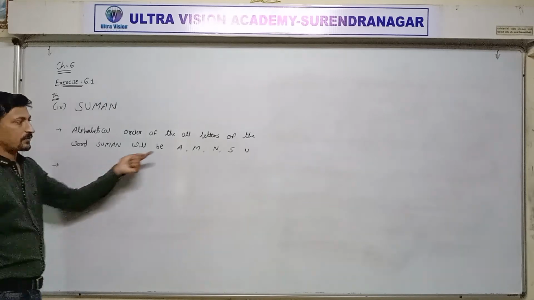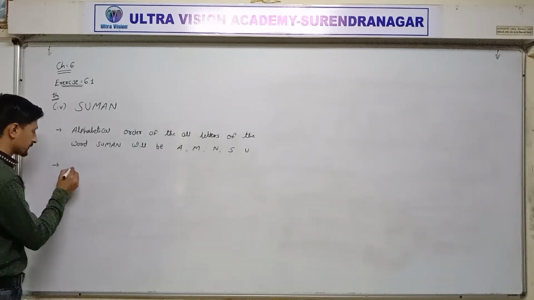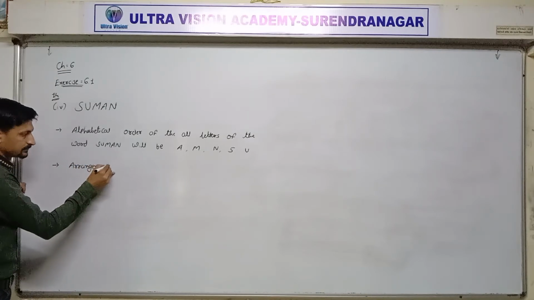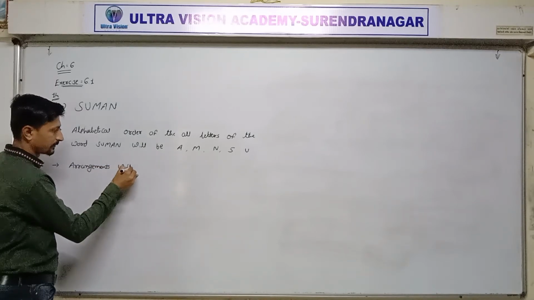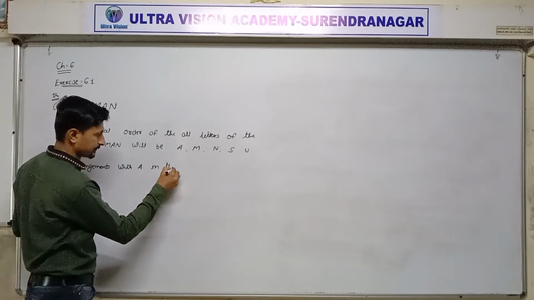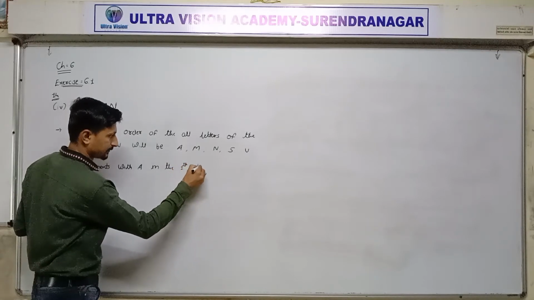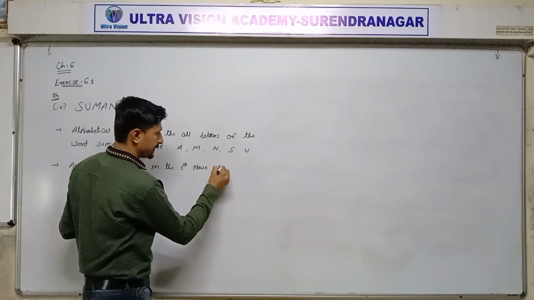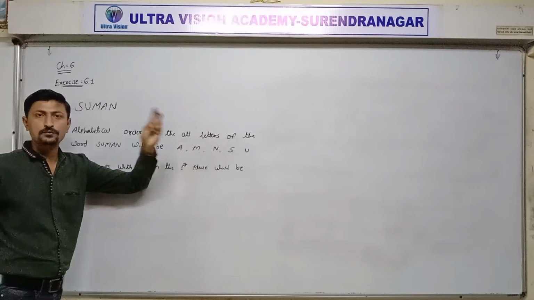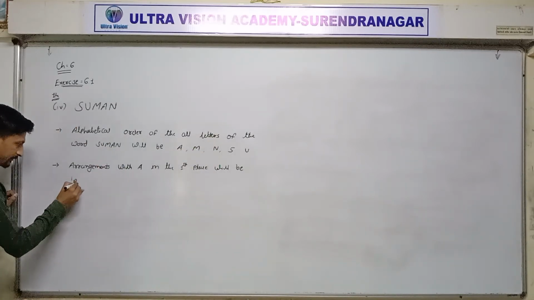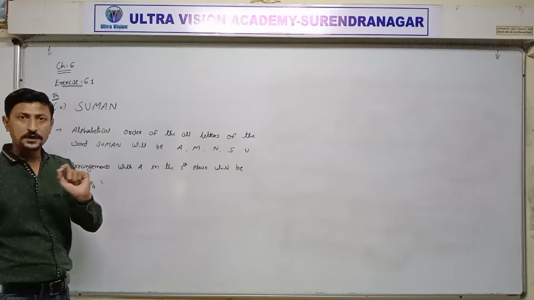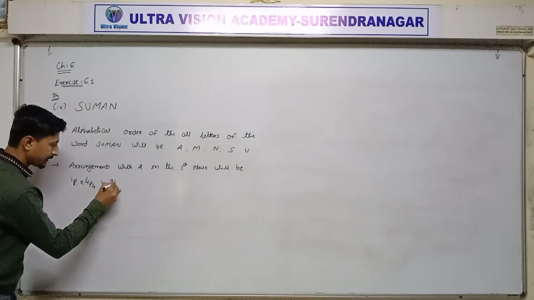Now next, first place A. Arrangements with A in the first place will be A one time repeated, remaining M, N, S, U 4 letters. 1P1 into 4P4. 4P4 means 4 factorial, 4, 3, 2, 1 multiplication, 24.